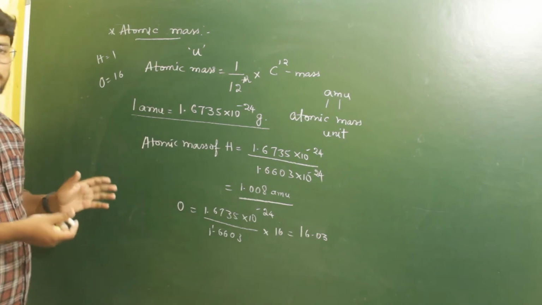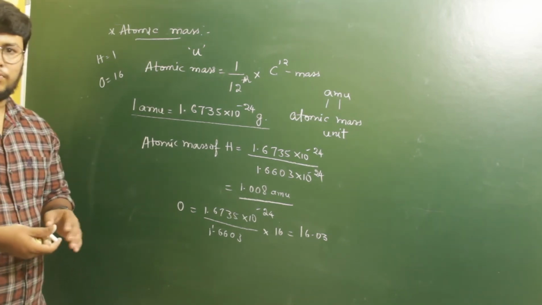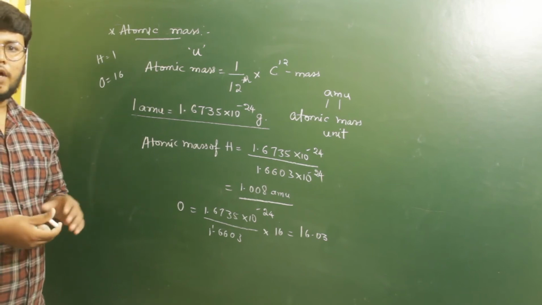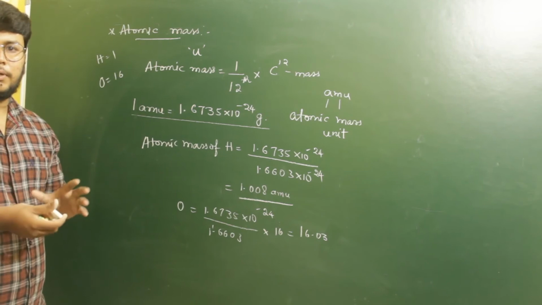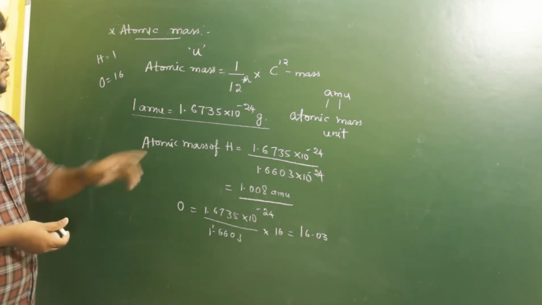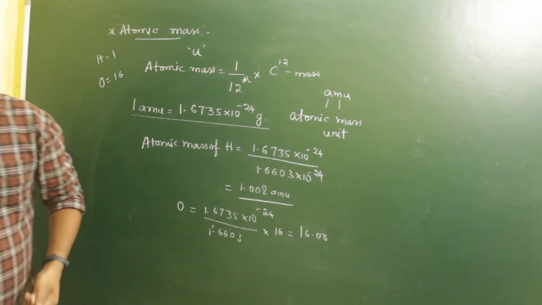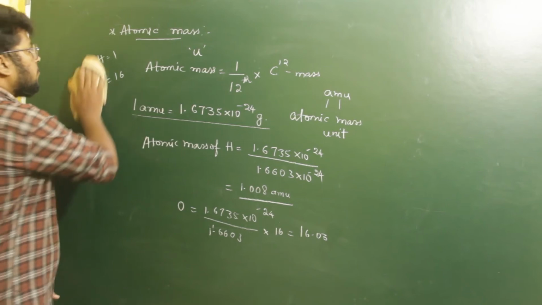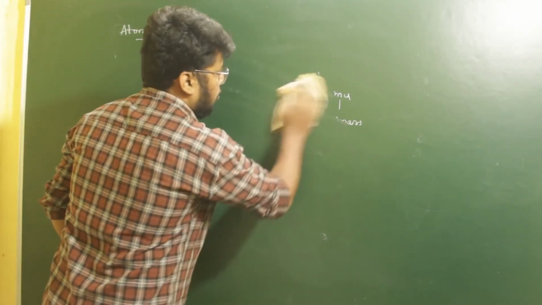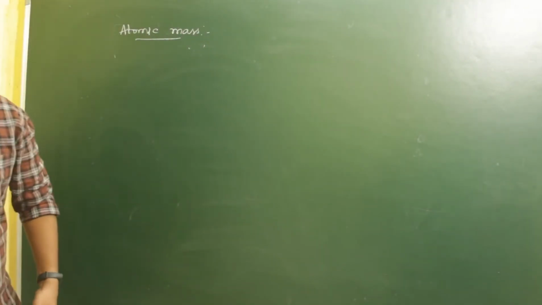If an element has isotopes, we take its relative abundance and its respective atomic mass and calculate the average of it, and that average value is the average atomic mass of that element, given by the SI unit U. Okay. So now let us discuss average atomic mass. To understand average atomic mass, let us consider again our carbon isotopes.